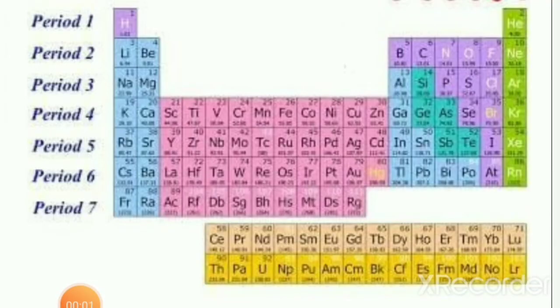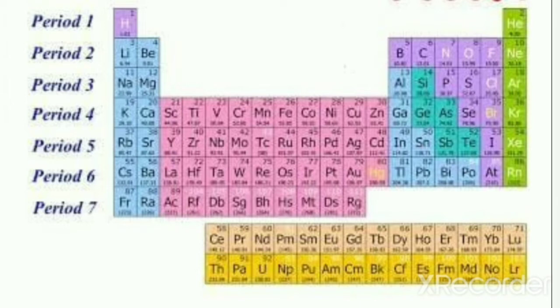Let us now see the number of elements present in each period. Consider the first period. It has 2 elements, hydrogen and helium. Now consider the second period. It has 8 elements. Which are the 8 elements? Lithium, beryllium, boron, carbon, nitrogen, oxygen, fluorine and neon. The third period also has 8 elements: sodium, magnesium, aluminium, silicon, phosphorus, sulfur, chlorine and argon.